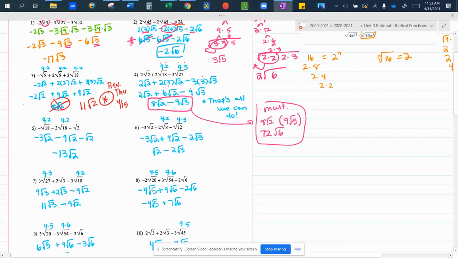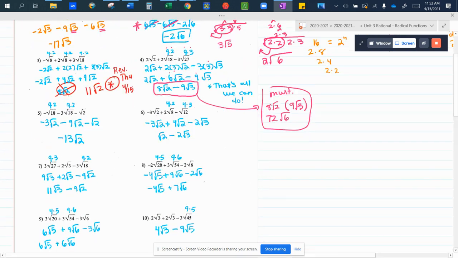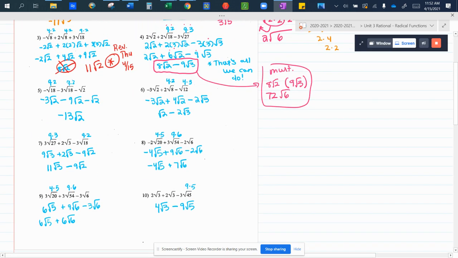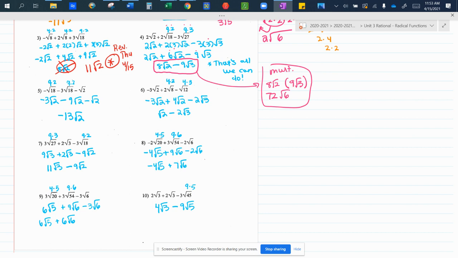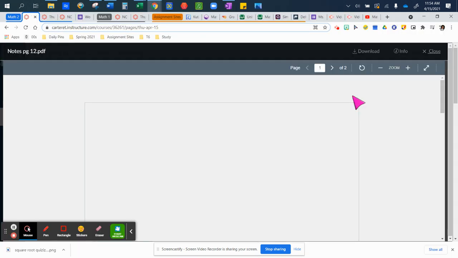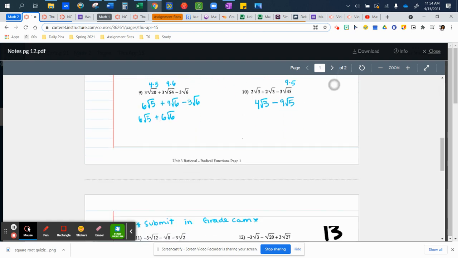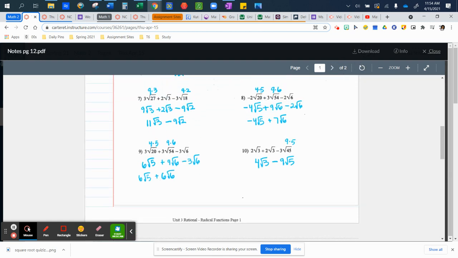So we should have had 1 through 4, because we went over some of this in class last week. I'm going to leave it right there for you guys to copy. 5 through 10, and we'll talk through those examples. I'm going to fix the file link in Canvas. All right, I fixed the link. File is here. The video from Wednesday did not have any sound, so there's that.